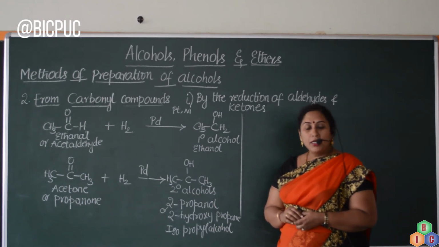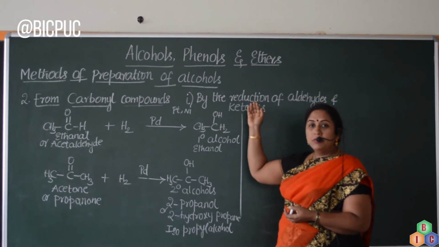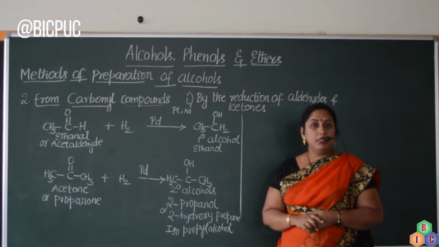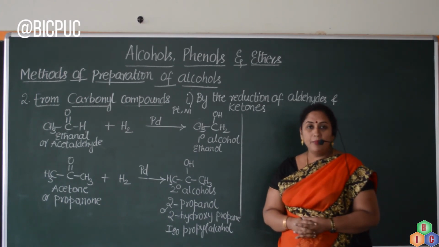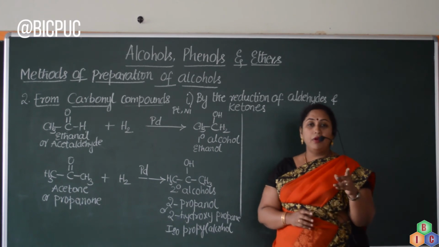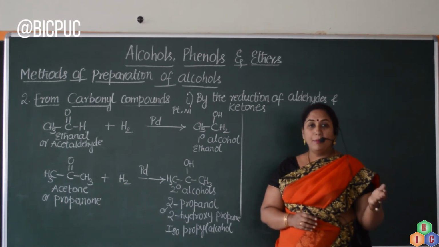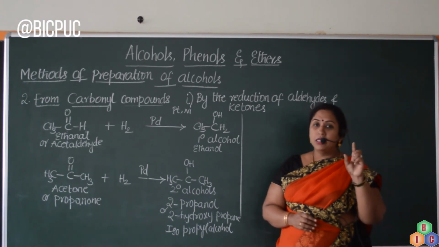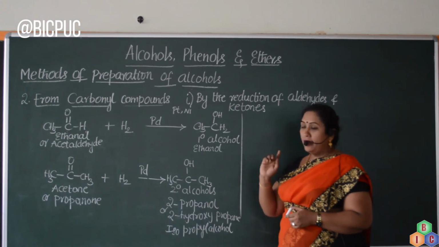So, by taking the carbonyl compounds like aldehydes and ketones and subjecting them to the process of reduction in presence of a catalyst, corresponding alcohols can be obtained. Students are hereby asked to remember this very important point. If it is an aldehyde, the product formed will be a primary alcohol, and if it is a ketone, the product formed will be a secondary alcohol.